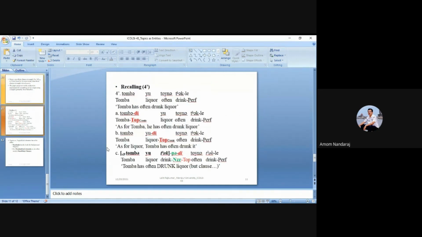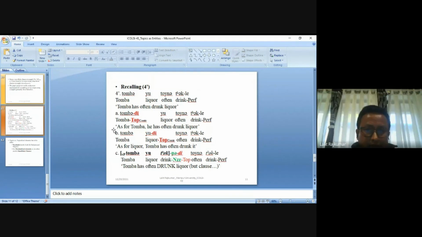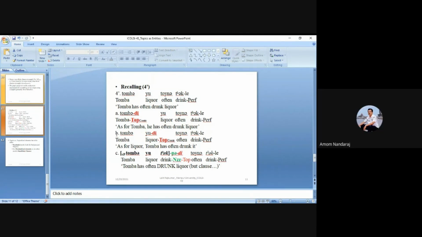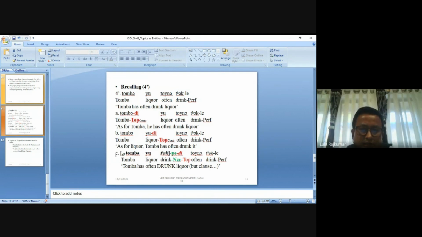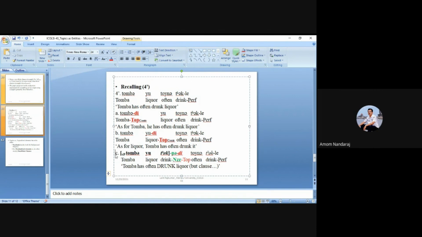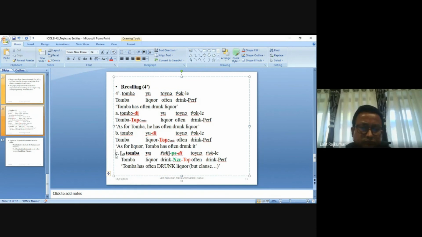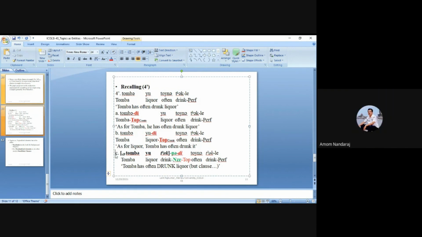See, so here, okay. I think it was B, somewhere, Tomba yu thakpadi toina thakle. That example. Okay. So, C example. Yeah. Even within this nominalized clause, also, yudi Tomba na thakpasi toire. We can also say that. There, yudi Tomba na thakpasi toire. I mean the topic can also be not only after the pa, even within this also. Yes. The object itself can also be topicalized.